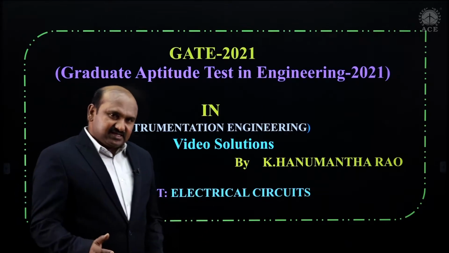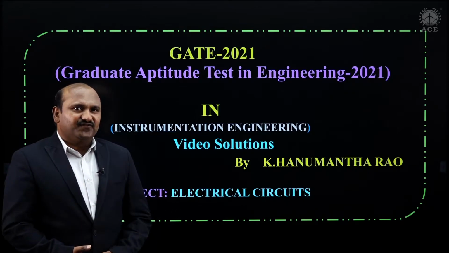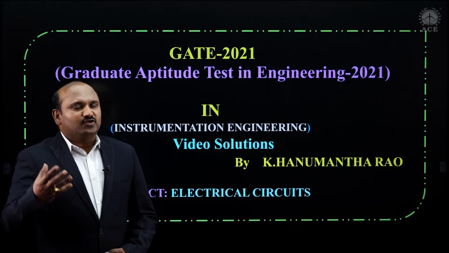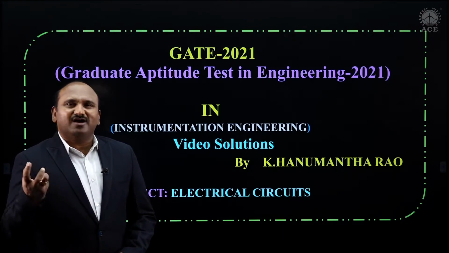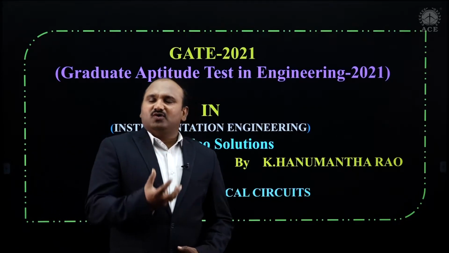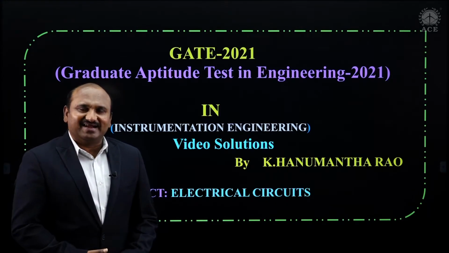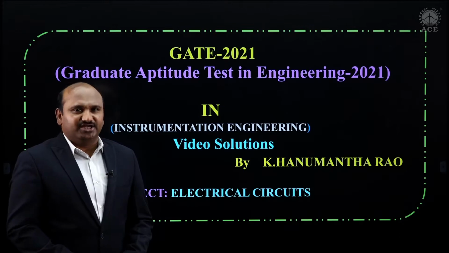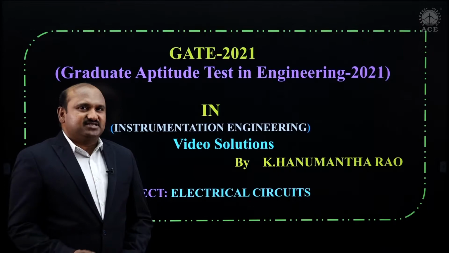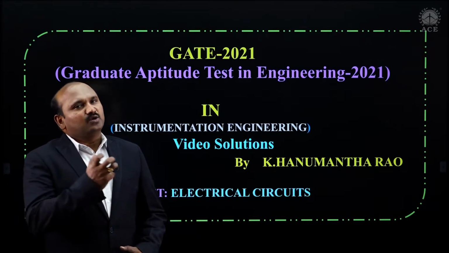Guys, this subject is very important for the other core subjects, because from the 2021 GATE examination onwards, for instrumentation engineering, one more topic was added, which is electrical machines, basic electrical engineering. Along with electrical machines, you have analog circuits and also control systems.